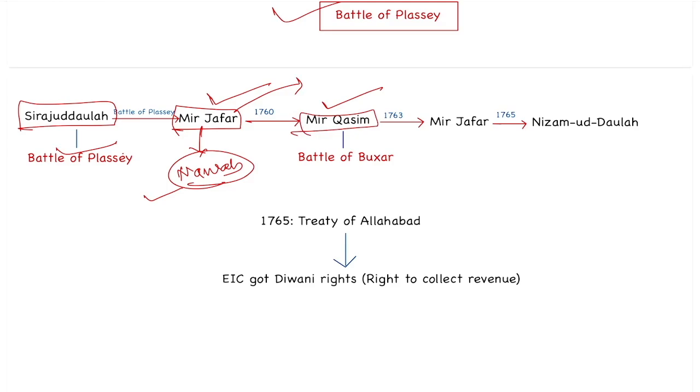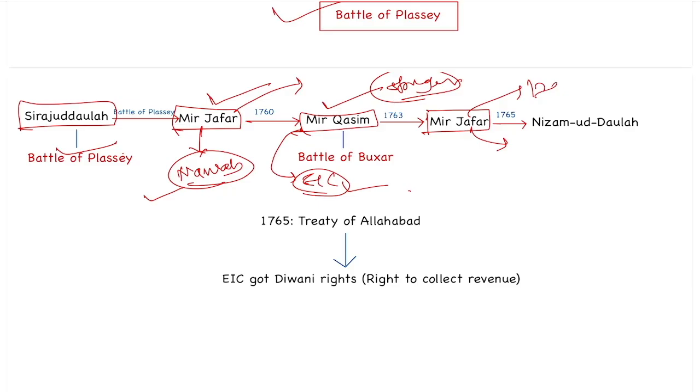But the problem was Mir Qasim was harder and stronger than Mir Jafar. So again, when he protested, he fought against the East India Company. While he was fighting against the East India Company, they replaced Mir Qasim with Mir Jafar in 1763. Remember, in 1763, who was the ruler or Nawab? Mir Jafar. At the same time, Mir Qasim was fighting against the English East India Company.